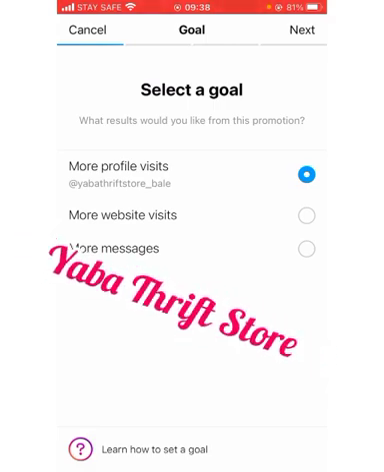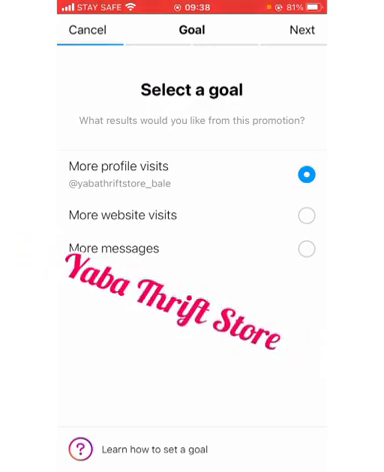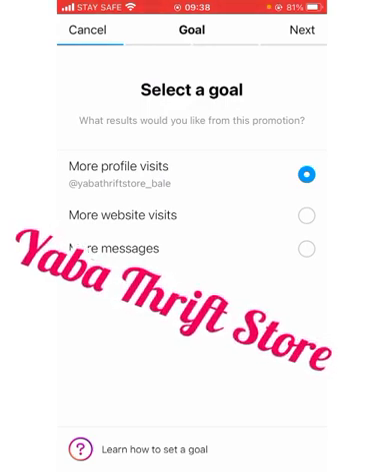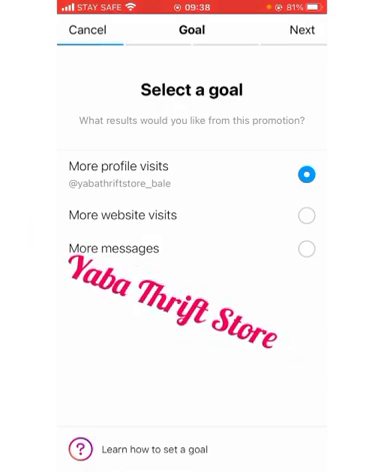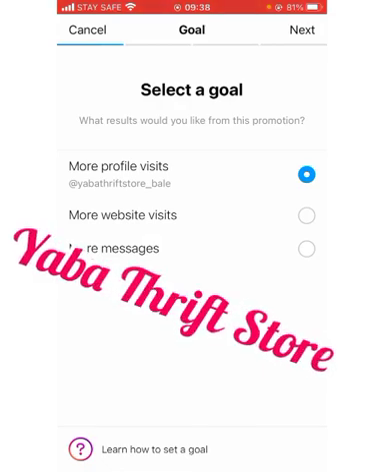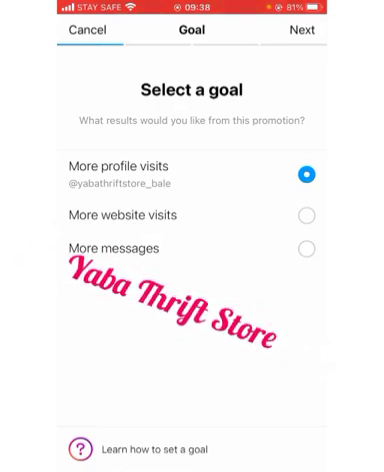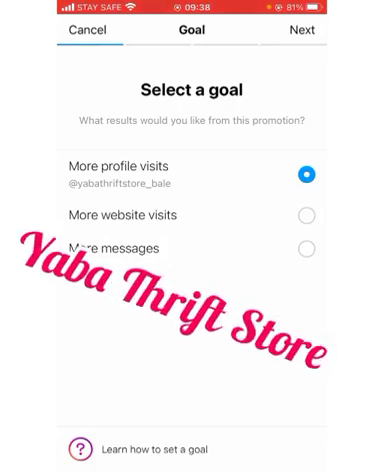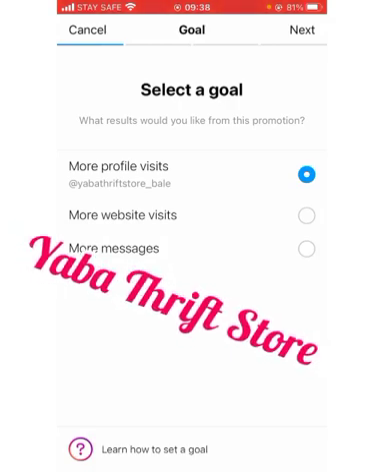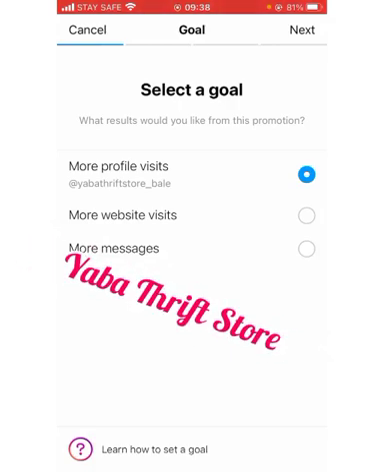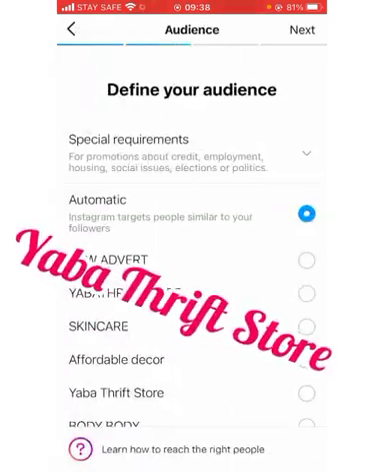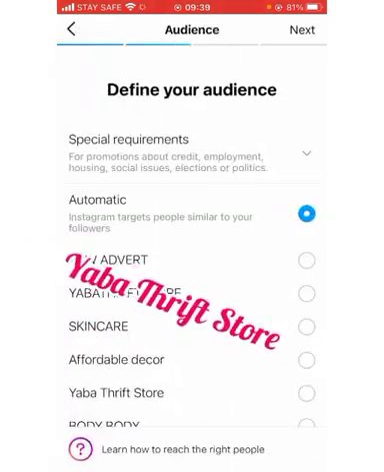But if you're selling bills, or you're buying your bills and grading, you are selling one piece at a time. You hardly get to see 2 items in one bill. You might see it in different bills, and you can also see it in one bill, but you hardly do. So now I'm clicking on more profile visits. I click on next. Now, this one, define your audience.